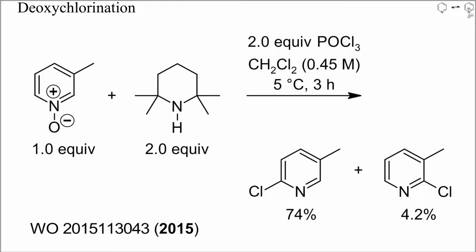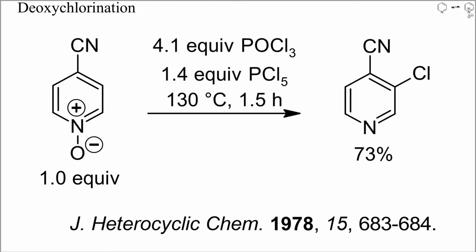This poor regioselectivity could be improved, however, by addition of an excess of tetramethylpiperidine and by conducting the reaction with phosphorus oxychloride at 5 degrees Celsius. Under these conditions, mainly 3-chloropicoline resulted. Most deoxychlorinations of pyridine N-oxides with phosphorus oxychloride yield 2- or 4-chloropyridines. This here is a rare example where the chlorination occurred at position 3.